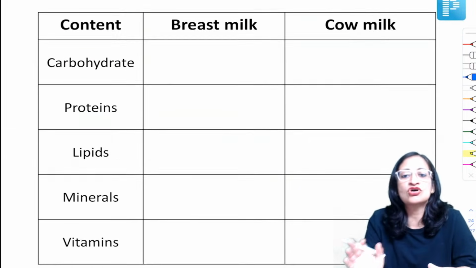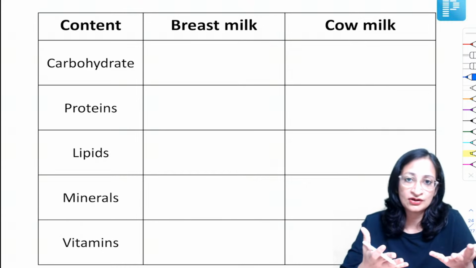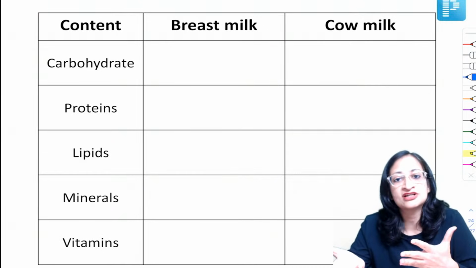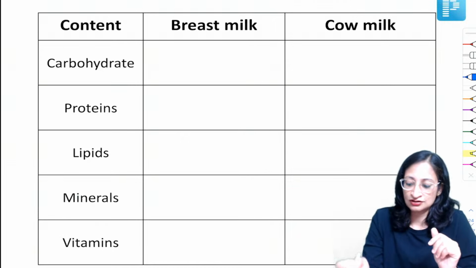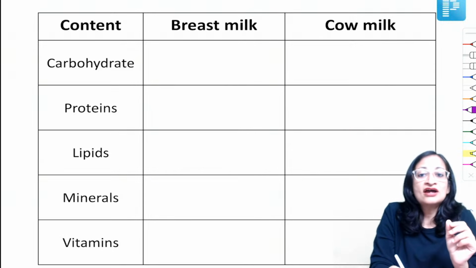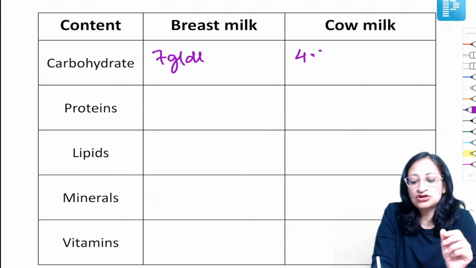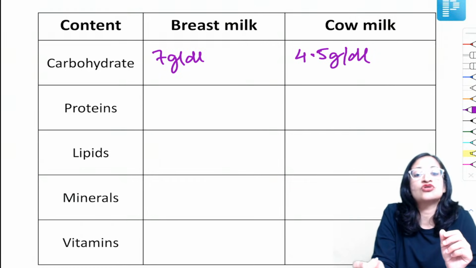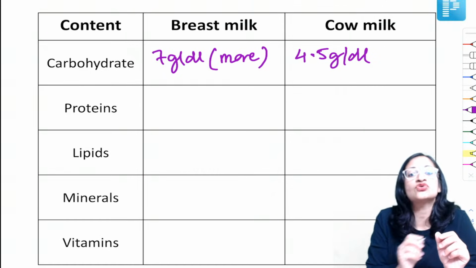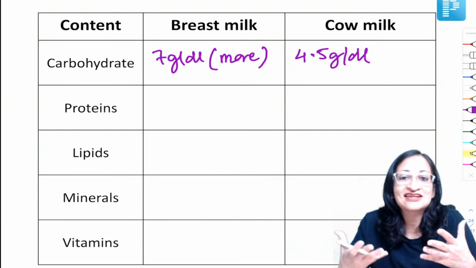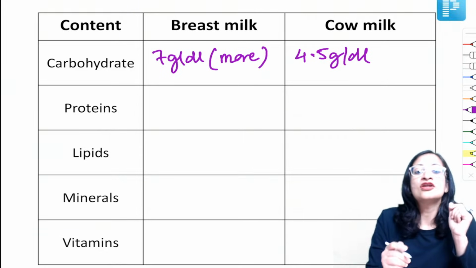So a little bit about the composition of breast milk versus cow milk. We get a lot of questions related to it. Okay, so all of the following are true about breast milk except, or false about breast milk. So you need to know a little bit about the composition. Okay, so the carbohydrate content in breast milk is around 7 gram per dl as compared to 4.5 gram per dl in cow's milk. So breast milk has more carbohydrate as compared to cow's milk. So it gives more energy as carbohydrate to the baby. Breast milk has more lactose. Okay, it is sweeter.